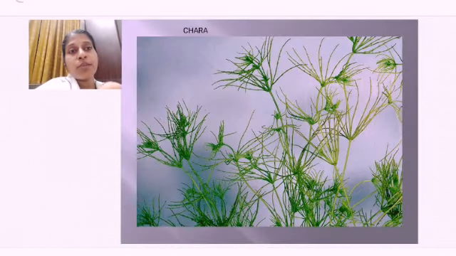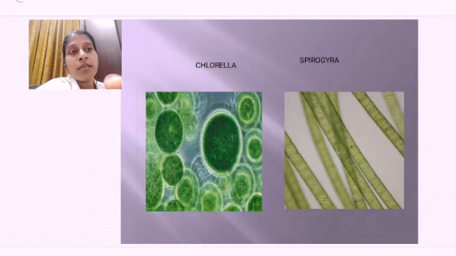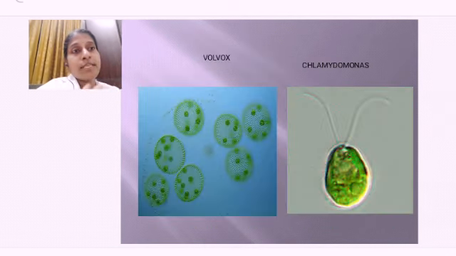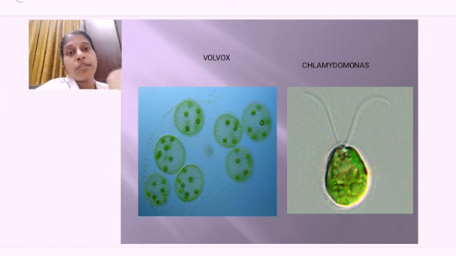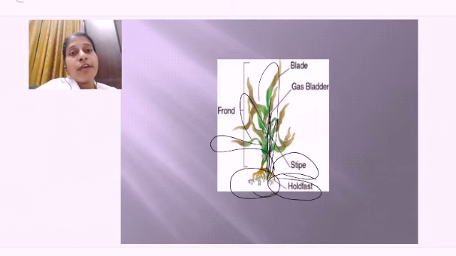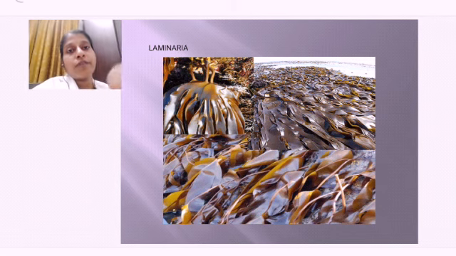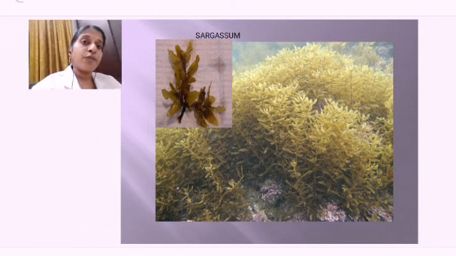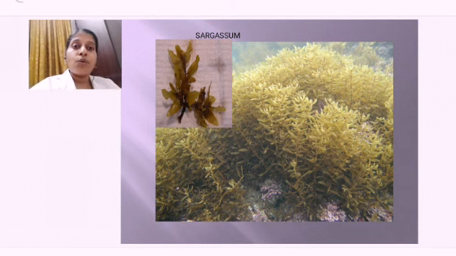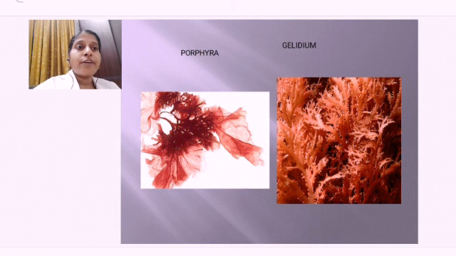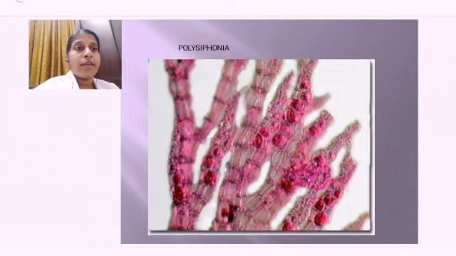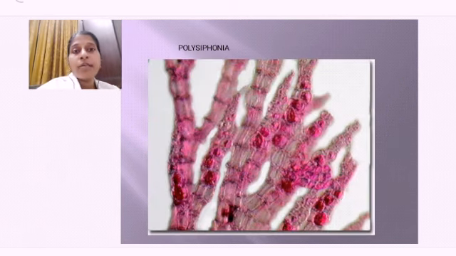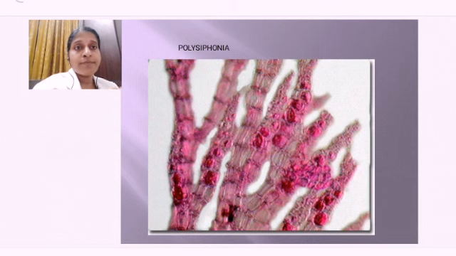Chlorophyceae includes Chara, Chlorella, Spirogyra, Volvox and Chlamydomonas. This one is Phaeophyceae: Laminaria and Sargassum, which are used as food supplements for making salads and so on. Rhodophyceae includes Porphyra and Gelidium, and this one is Polysiphonia, again a Rhodophyceae. So with this, the algae part comes to an end. Hope you have all understood. Thank you.